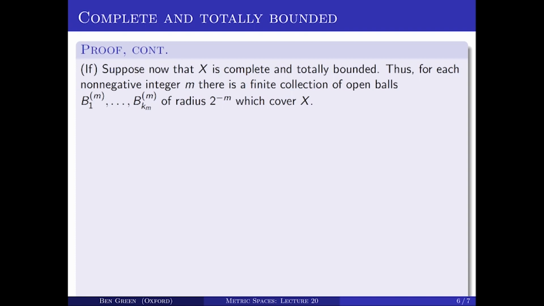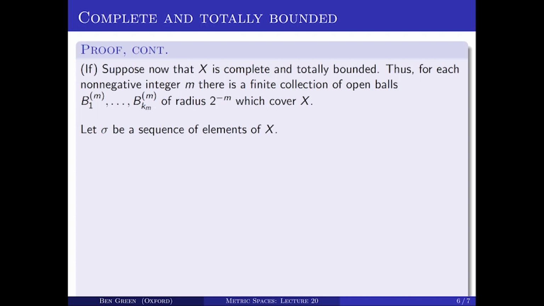So for each radius 2 to the minus m, there is, by assumption, a finite collection of open balls of radius 2 to the minus m, which cover X. So we don't need to be very specific about what their centers are. I'm just going to call them B1 to the m up to B sub km to the m. So km is the number of those balls. We can't say anything about what it is other than that it's just a finite quantity. So that's set up various covers of X by finite collections of open balls whose radii are inverse powers of 2. Well, now let's take a sequence of elements of X, call it sigma.